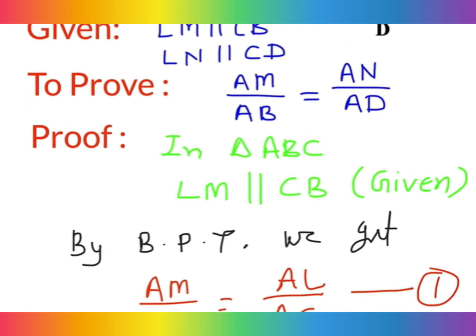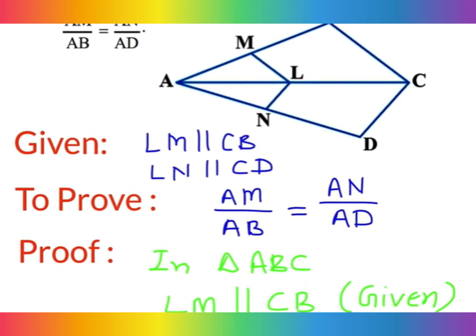Okay, now you move for the second triangle. You can observe here second triangle is ADC, otherwise you can say that in triangle ACD. In this triangle LN parallel to DC, this is given, LN parallel to CD.